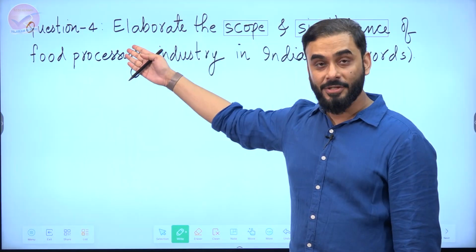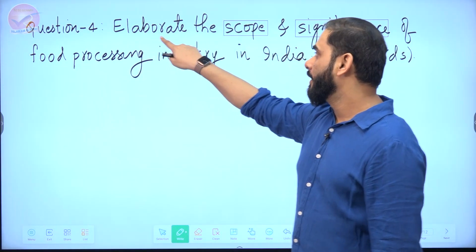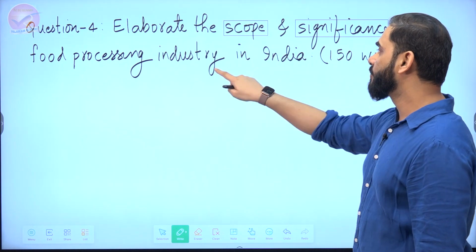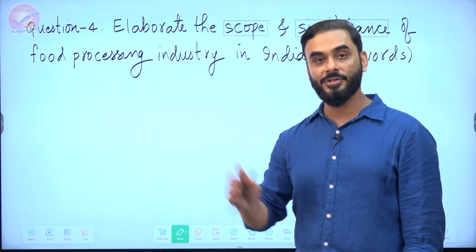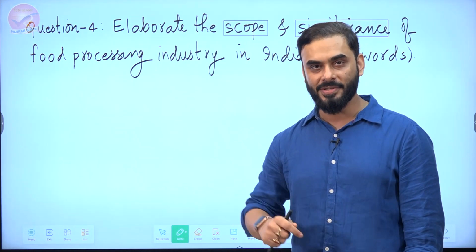So guys, this is question number 4. Elaborate the scope and significance of food processing industry in India. Again, this is of 150 words. This question has been directly asked from the syllabus itself.